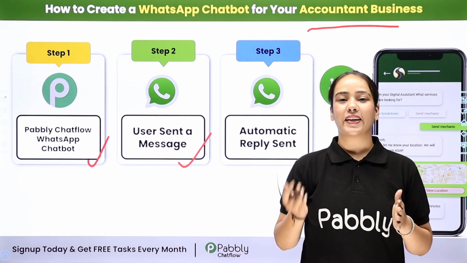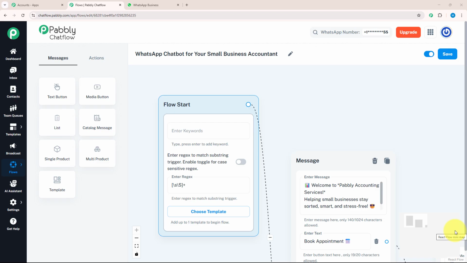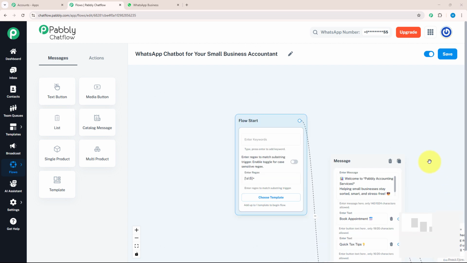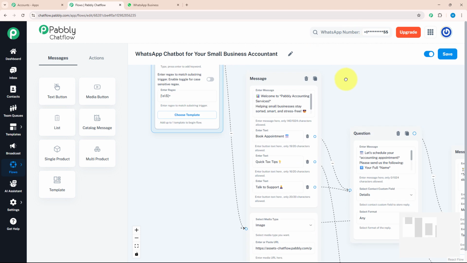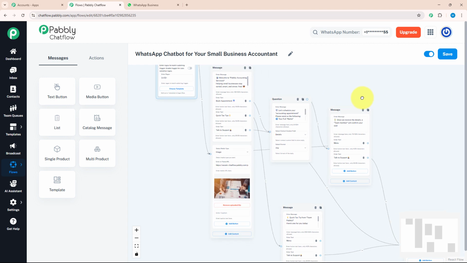If you want to know how to create this chatbot for your own business, then let me take you to my screen. Welcome to my screen. Here, as you can see, I have made this chatbot for a small business accountant using Pabbly Chatflow. This chatbot will automatically respond to people, collect their details and guide them through the inquiry process. So let's get started.